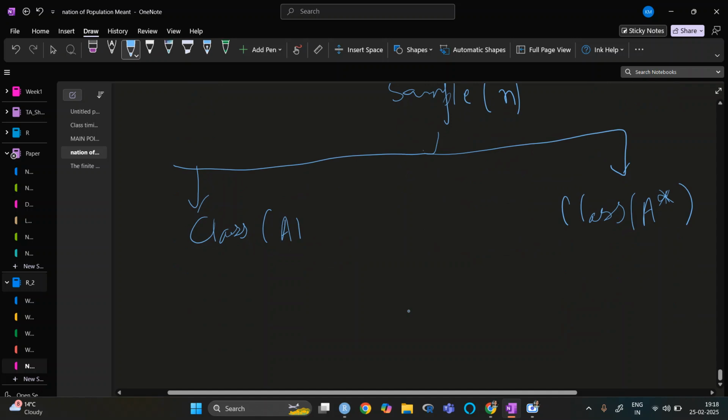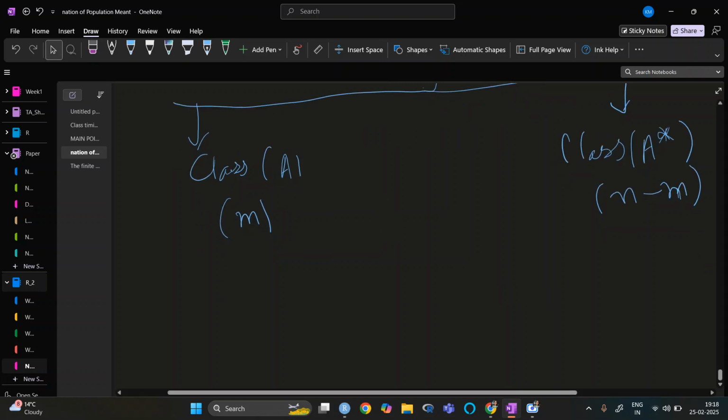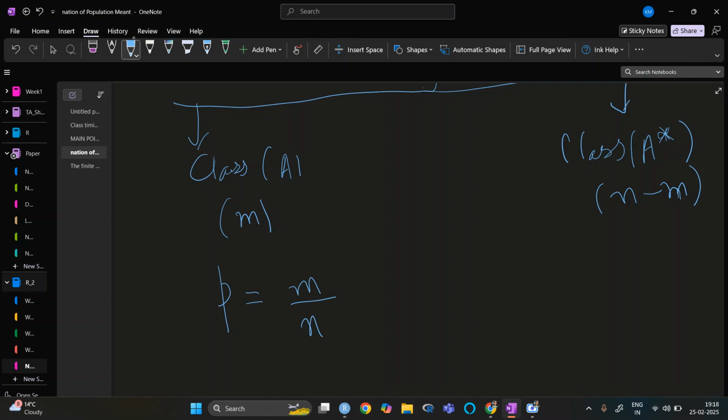So it will have small m and small n minus m units. So the proportion small p will be m upon n, and small q will be 1 minus m upon n, which will be 1 minus p.